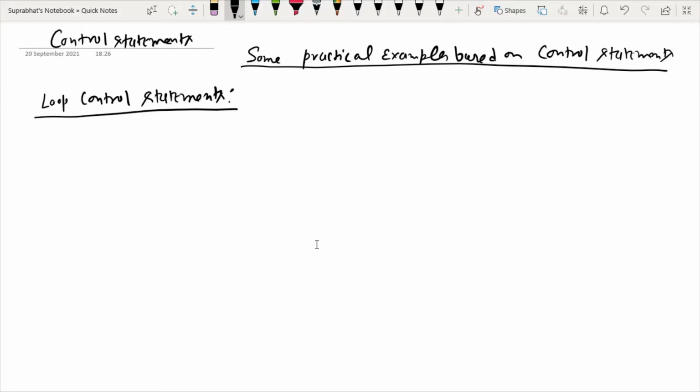So what are the loop control statements? Please give reply. What are the looping control statements?